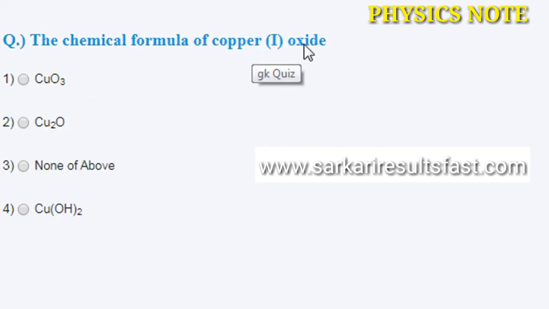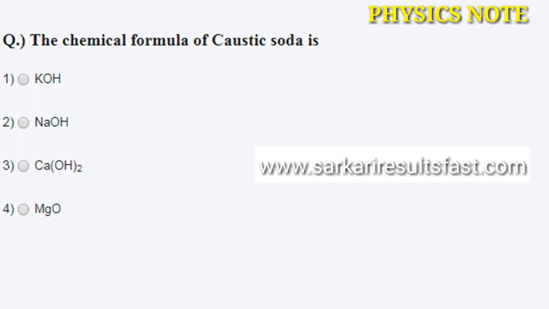The chemical formula of copper oxide is option A CuO3, option 2 CuO, Cu2O, none of these, and Cu(OH)2. The correct answer is Cu2O, copper oxide. Next, the chemical formula of caustic soda is KOH, NaOH, Ca(OH)2, and MgO.